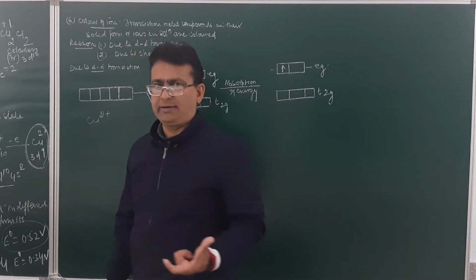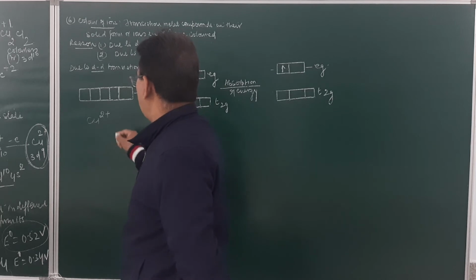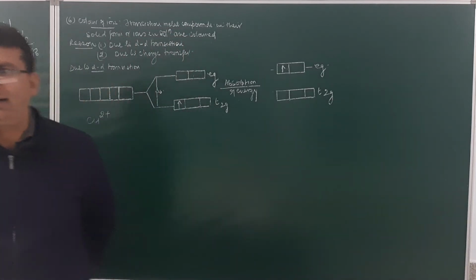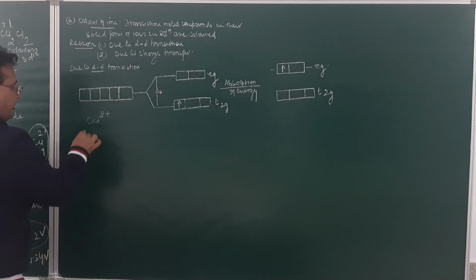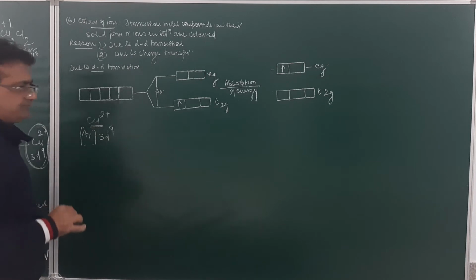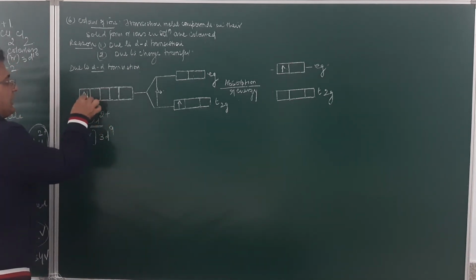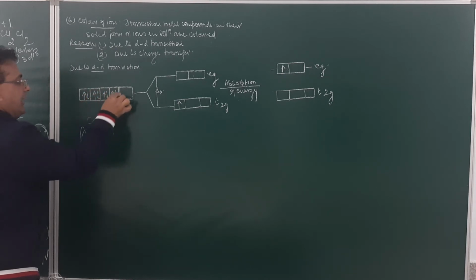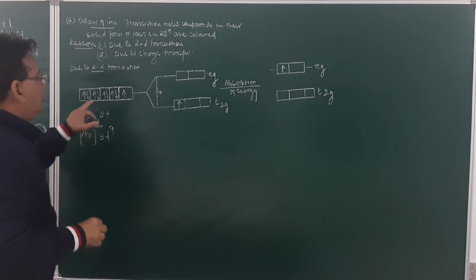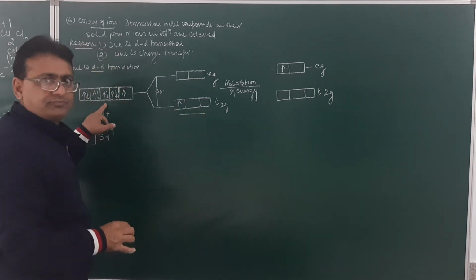is blue in color. Now for the copper 2 positive ion, I will write the configuration as argon 3d9. Now what happened in the copper 2 positive ion? It has a 3d9 configuration. There will be an electron distribution like this, 9 electrons distributed. Now this will split into T2g and Eg orbitals.